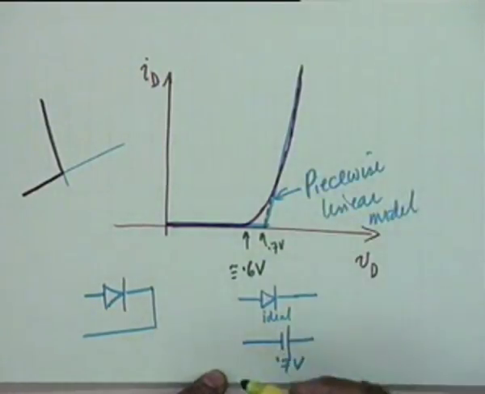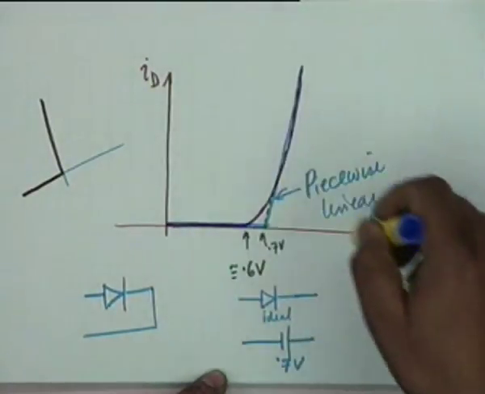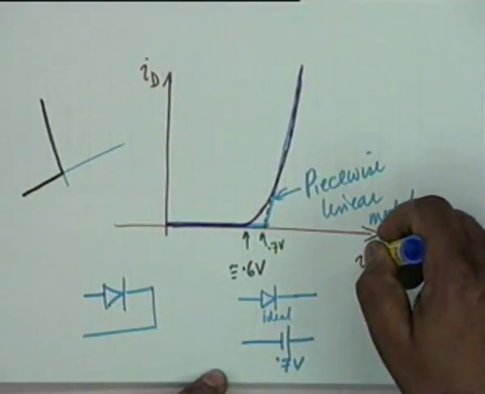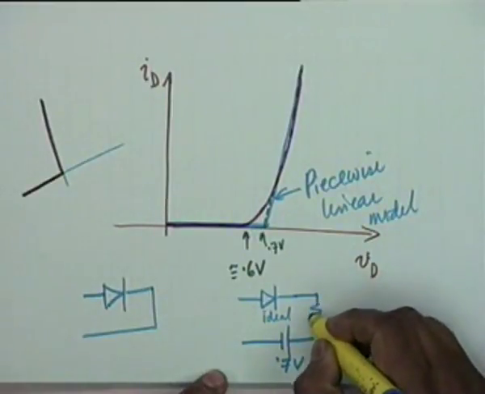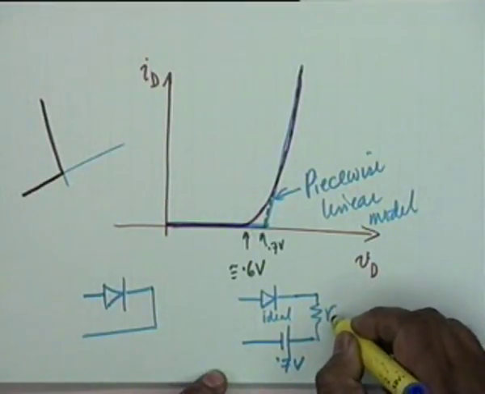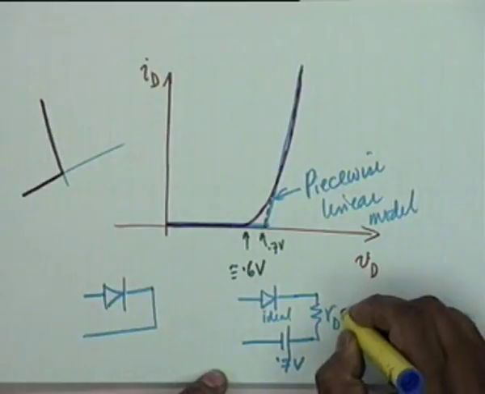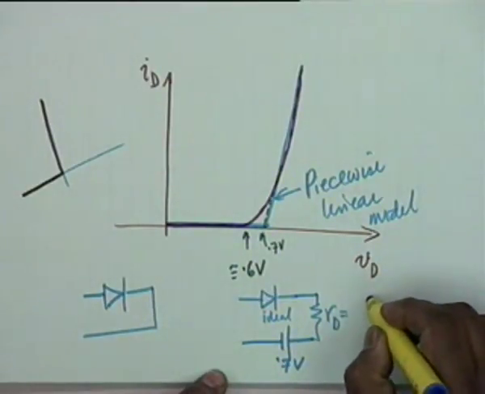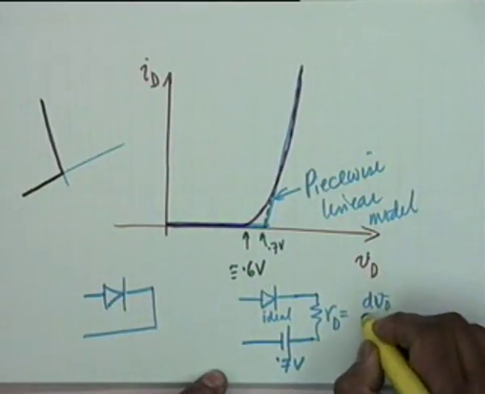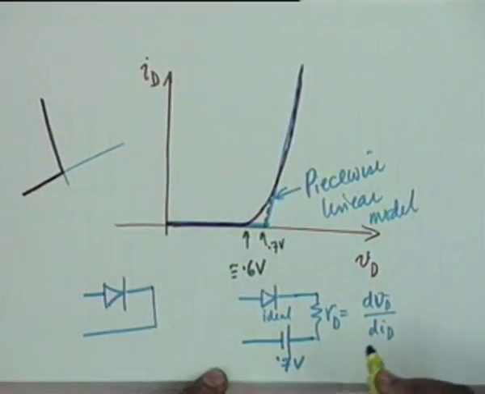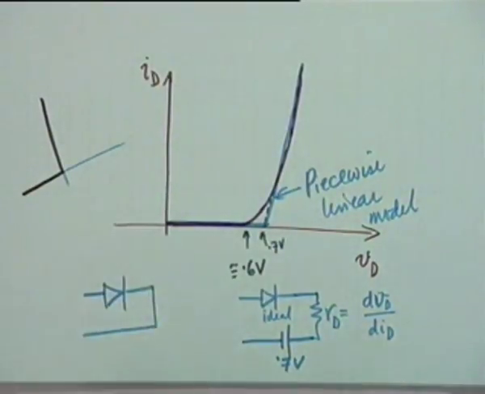If I take the slope of this, that is dId/dVd, that would be the resistance, and this resistance we will call Rd, which is dVd/dId, that is the reciprocal of the slope of this curve, alright, reciprocal of the slope of this curve.